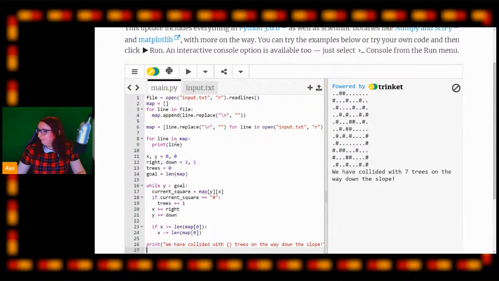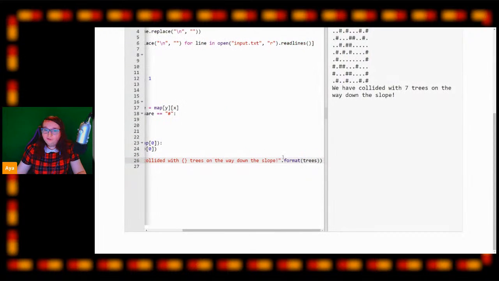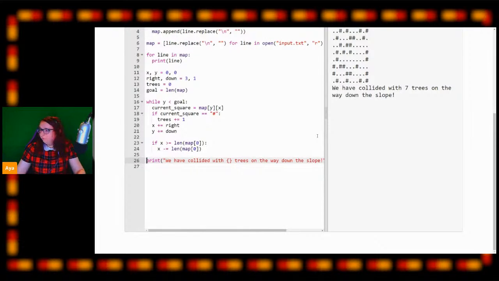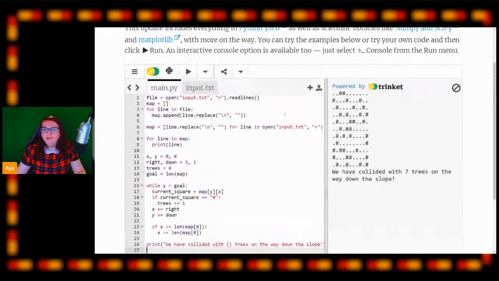Yours doesn't say 7 trees. Did you do the dot format at the end here? So you need to make sure at the end of your string, you do dot format. Yeah, so you need to make sure you do that. There you go. Okay. Wonderful. I'm glad you're there. Okay. So now you have 7. You now have your string telling you you're colliding with 7 trees on the way down the slope.